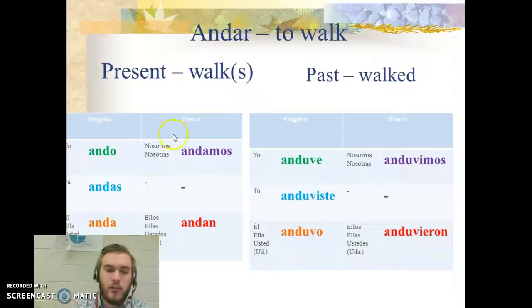In present tense, andar was just a normal AR verb. Take off the AR, add your AR endings. Ando, andas, anda, andamos, andan, right? Yo ando, yo anduve. I walk, I walked.